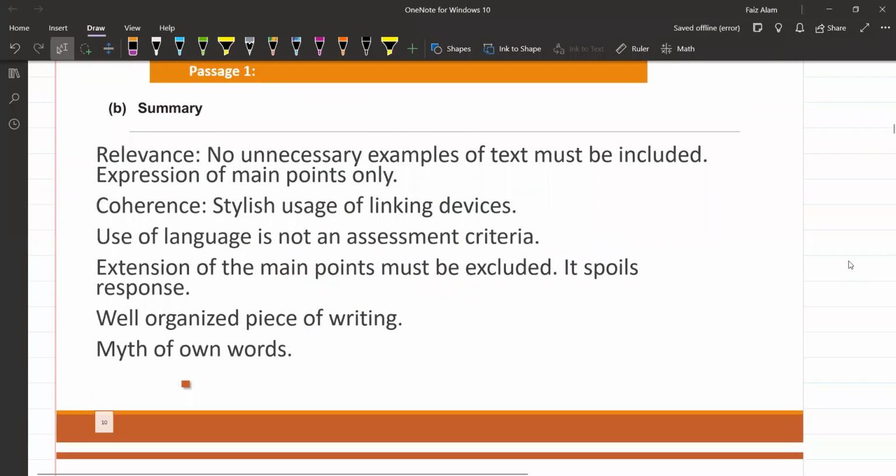Now summary, relevance. दो चीजों पे summary की marking होती है बेटे. There are only two criteria. Number one is relevance, and second is coherence. Other than relevance and coherence, there is not any other criteria for summary marking. Summary की marking सिर्फ दो criteria पे होगी, that is relevance and coherence. That's it.